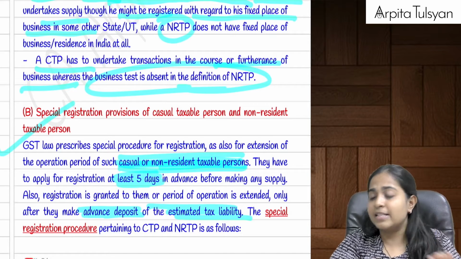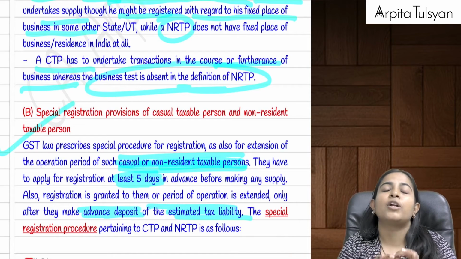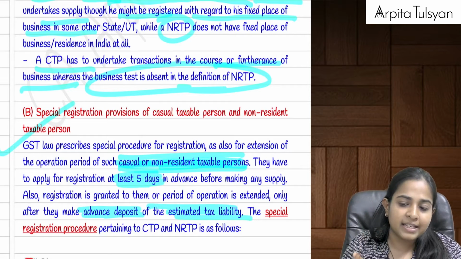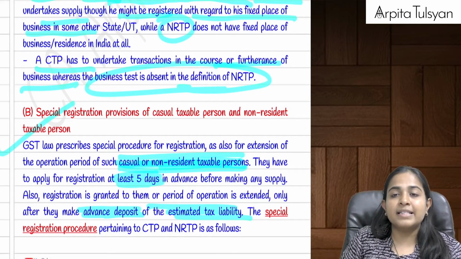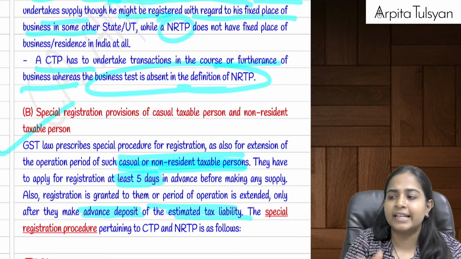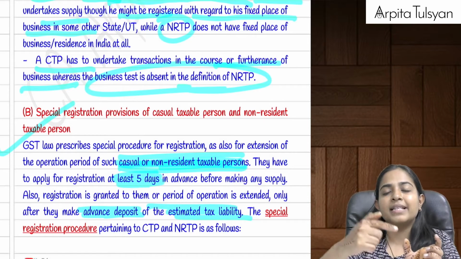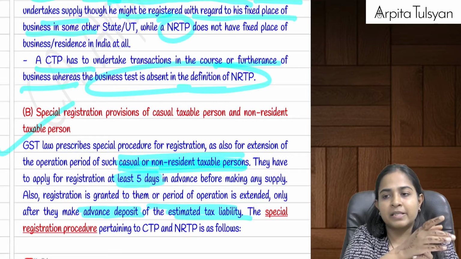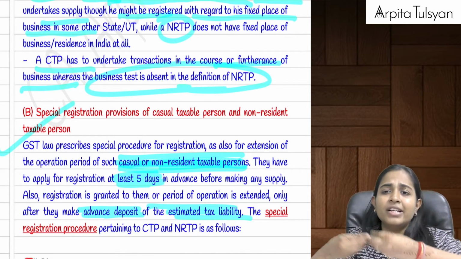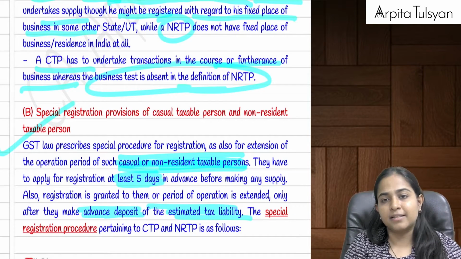But for NRTP, he is not having any place of business, any residence here in India, and it is not necessary also for him to do it in the course of business. Okay, now these two persons, CTP, NRTP, they have to get themselves registered at least 5 days before commencement of business here in the other state, or whenever they are commencing their business in India. For CTP, whenever he is commencing his business in the other state, 5 days before such commencement. Whenever NRTP is going to start his business here in India, or whenever he is going to do that supply here in India, 5 days before this, he will have to get himself registered as NRTP.